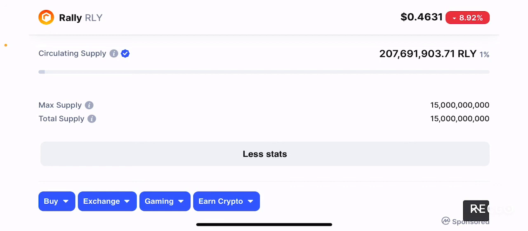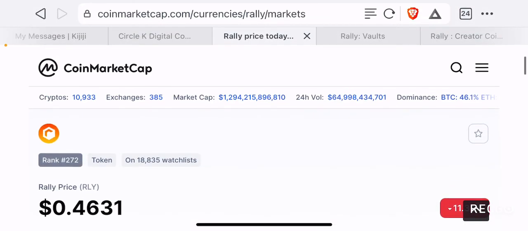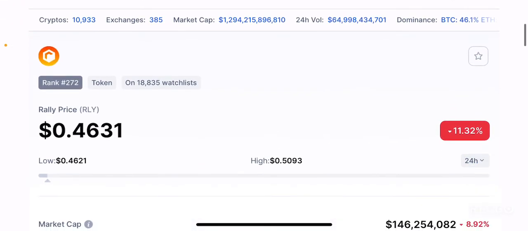From my personal perspective, I think 1% of the token circulating supply out of a 15 billion max supply is not an equitable number, and they definitely need to figure out a way to buy back and burn or reduce such a huge token supply, right? But overall, in the short term, this token is a good buy opportunity. I'm probably going to buy this token at this price point since it's at a decent discount, hold it, and once it gets listed on Binance, I'll probably sell it and move on to the next token, right? That's just my take on this token.